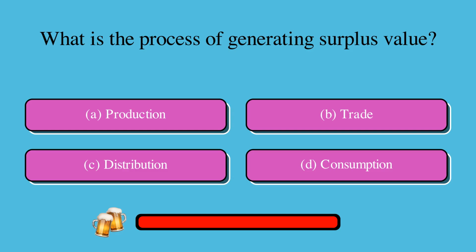What is the process of generating surplus value? Is it A. production, B. trade, C. distribution, or D. consumption? The correct answer is A. production.